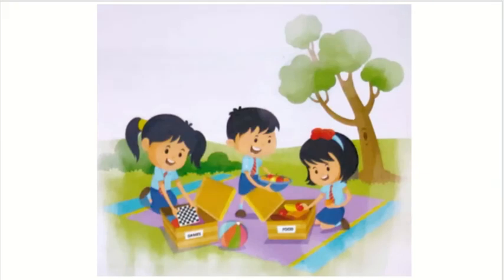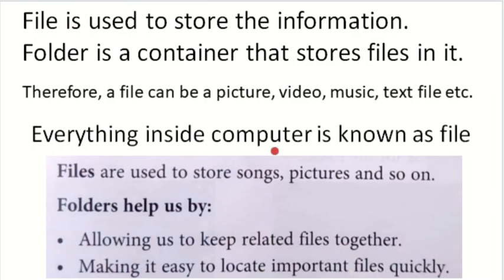Here you can see that everything inside the computer is known as a file, meaning anything, whether it is your picture, your video, your audio, your homework, whatever you are storing inside the computer is known as a file. And when we keep these files inside a container, that container is known as the folder.